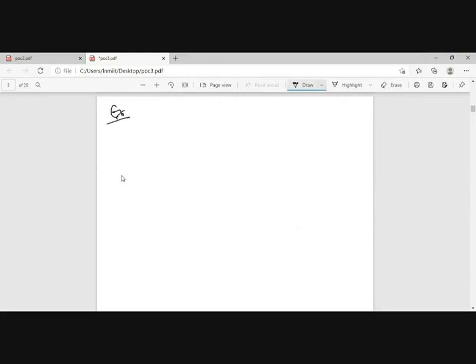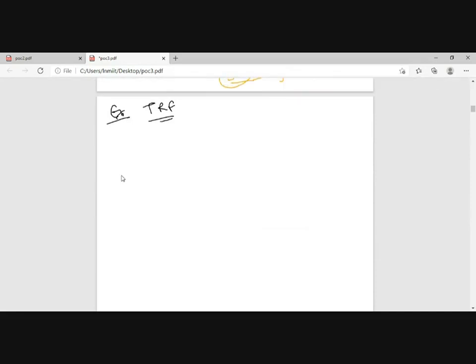Example on TRF, just to understand the concepts. A TRF AM receiver is designed to receive signals in the standard broadcast frequency range of 535 to 1605 kilohertz.